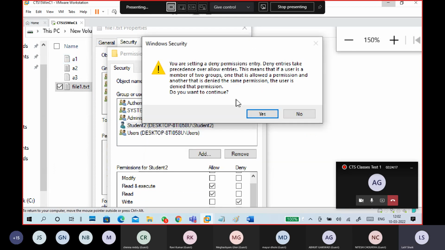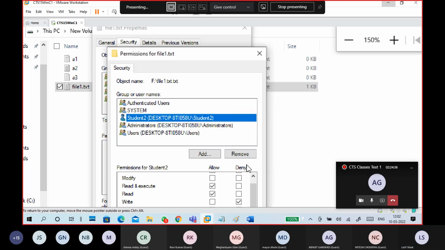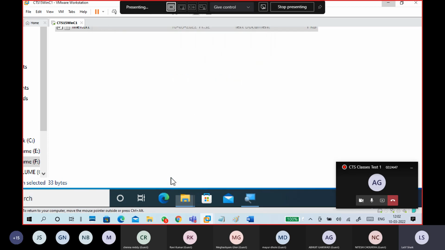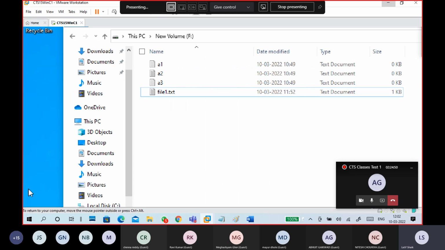So understand, if you are involved in groups, if one group is allowed and another group or an individual user is denied, the deny applies on the user. Okay, yes, click OK. So compulsorily check where you are applying. Student 2, like this. Read, deny. Click OK, click OK. Now done.